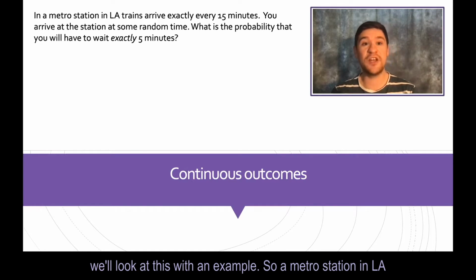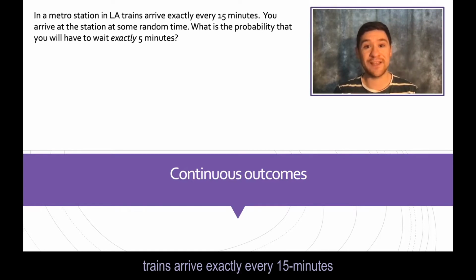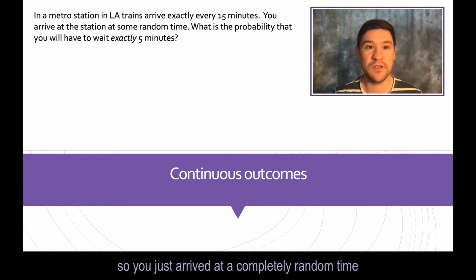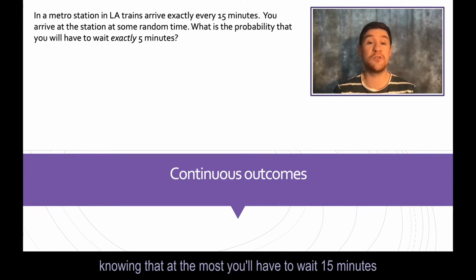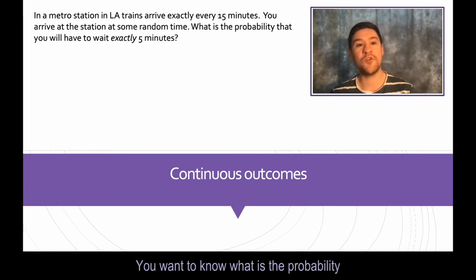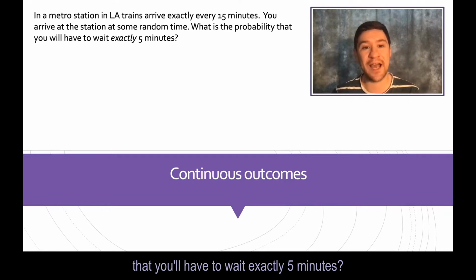A metro station in LA: trains arrive exactly every 15 minutes. You don't know when the trains arrive, you just know they're every 15 minutes. So you arrive at a completely random time, knowing that at the most you'll have to wait 15 minutes, if you've arrived just after a train left. You want to know: what is the probability that you'll have to wait exactly 5 minutes?